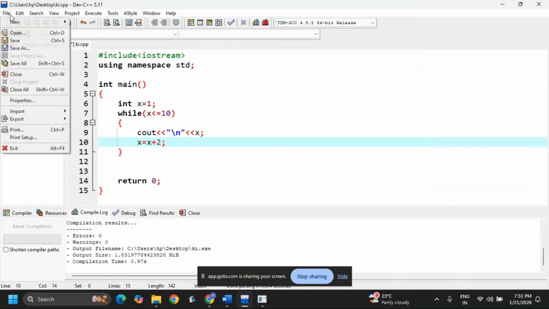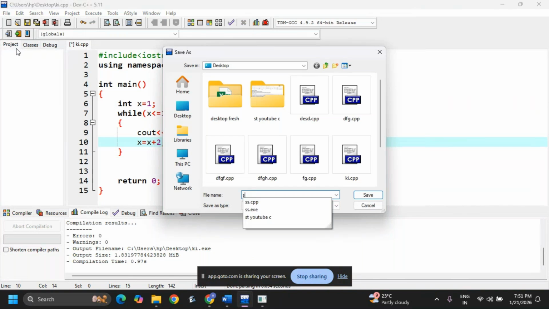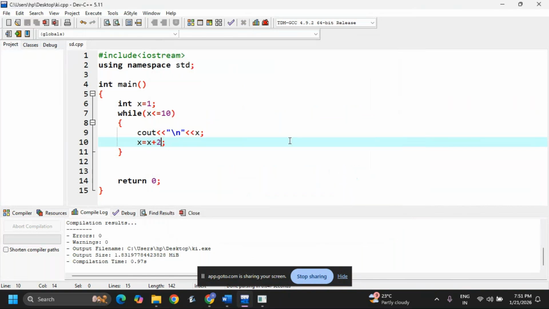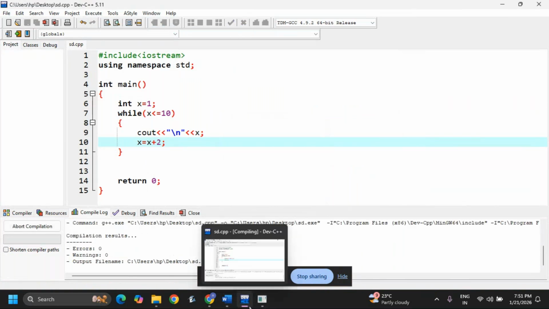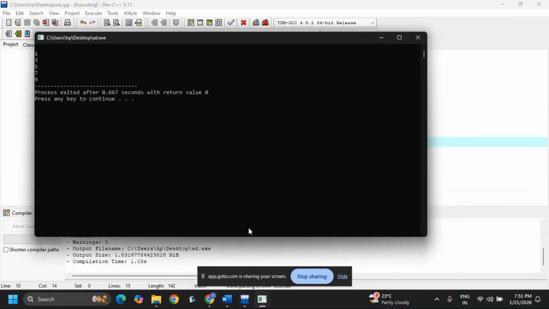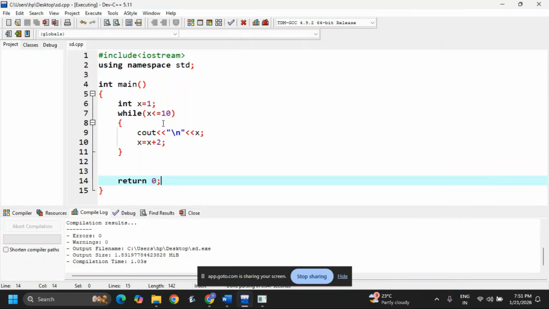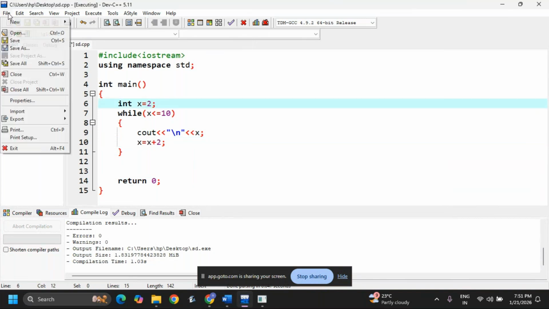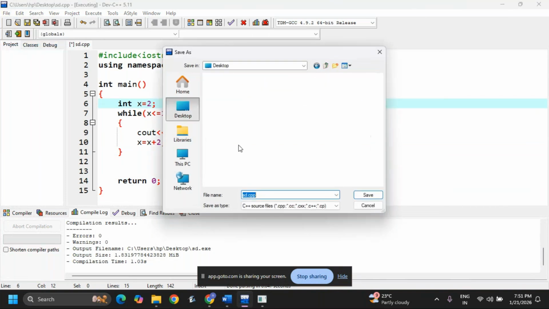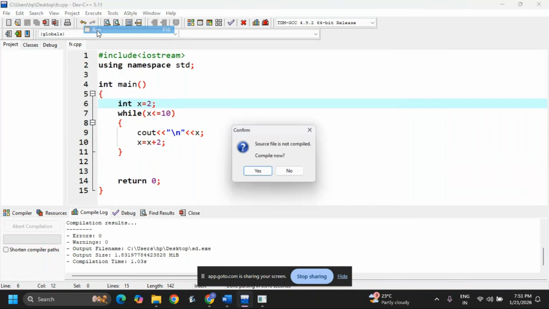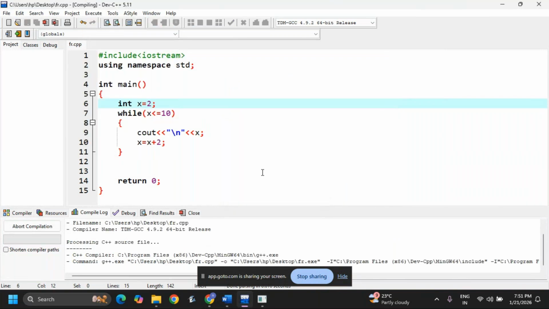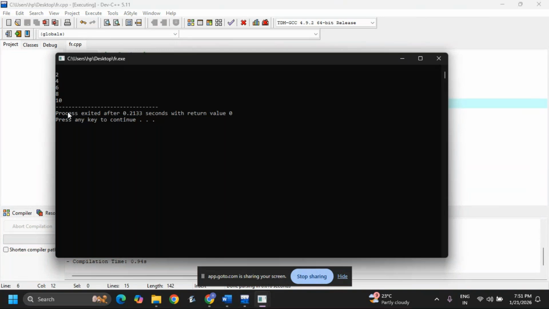I need to save as. Okay, now execute, run the code. See 1, 3, 5, 7. If you want even numbers, where do I need to do the modification? No modification here, you just need to save here 2. Okay, now file, save as on the desktop, some name, execute, run. Okay, now we are getting even numbers.